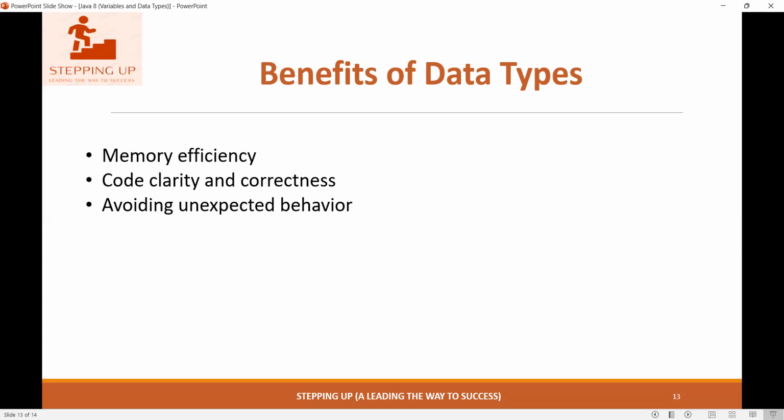So let's sum up. We have covered variables, data types, their declaration, initialization, and even the types of casting. These are all building blocks of Java programs.